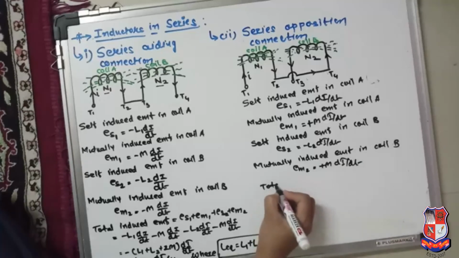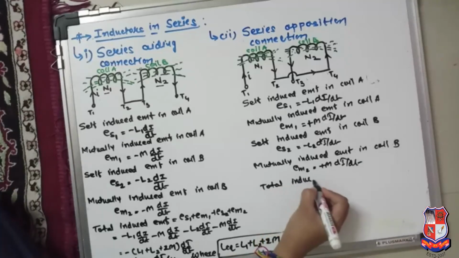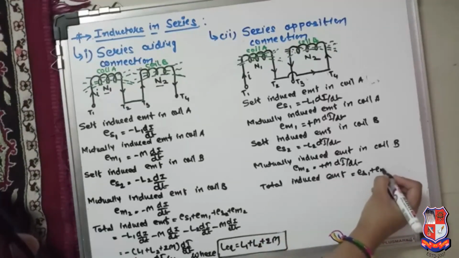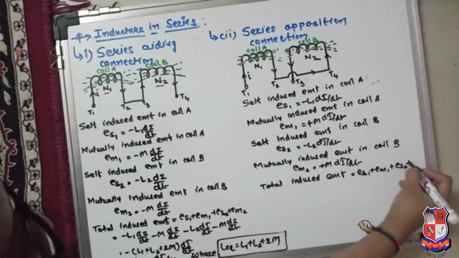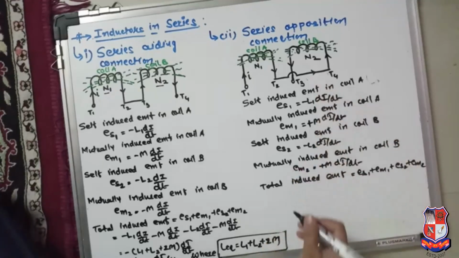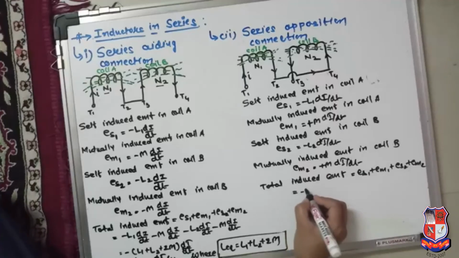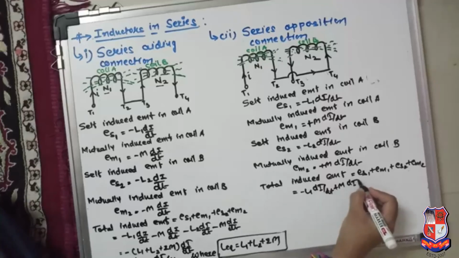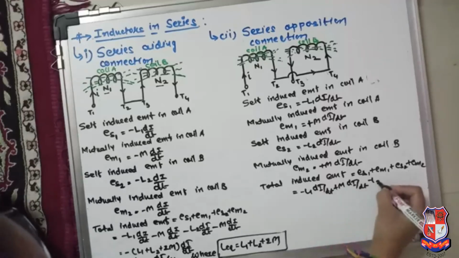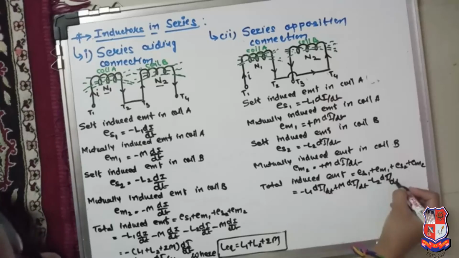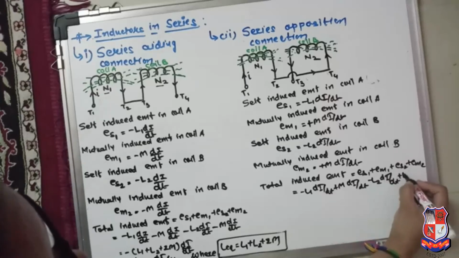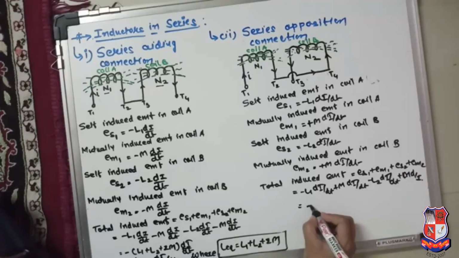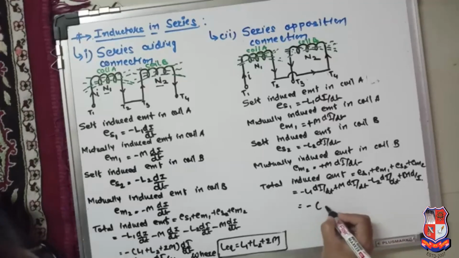So the total induced EMF is equal to ES1 plus EM1 plus ES2 plus EM2, meaning the algebraic sum of all the induced EMFs. So minus L1 di by dt plus M di by dt minus L2 di by dt plus M di by dt. So take the minus di by dt as common.